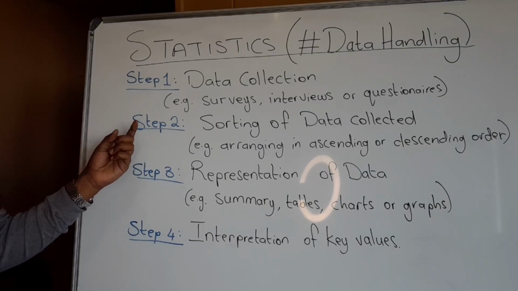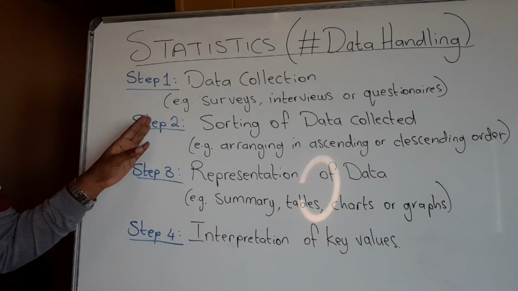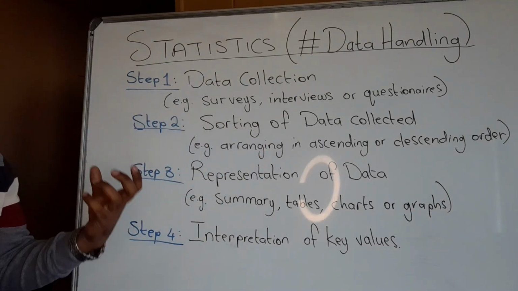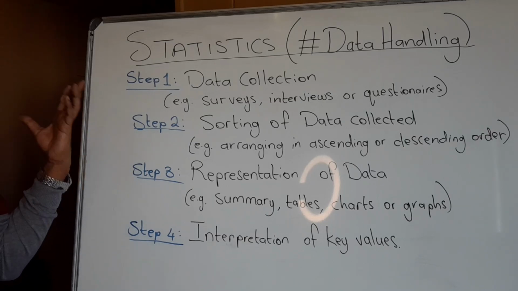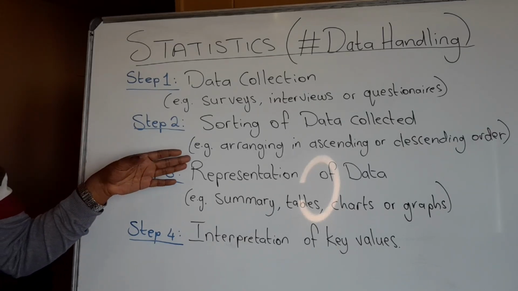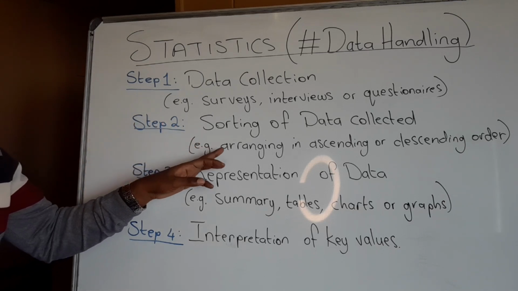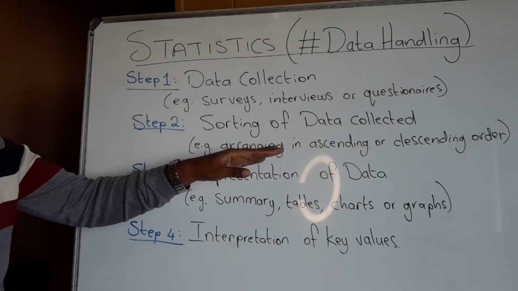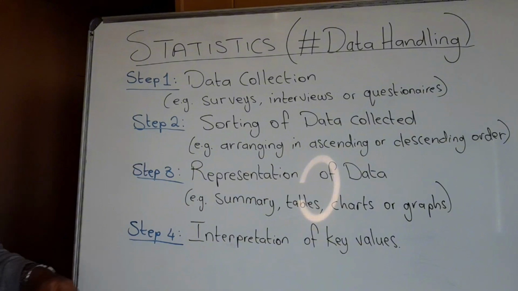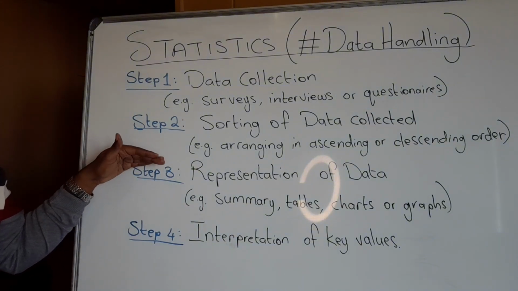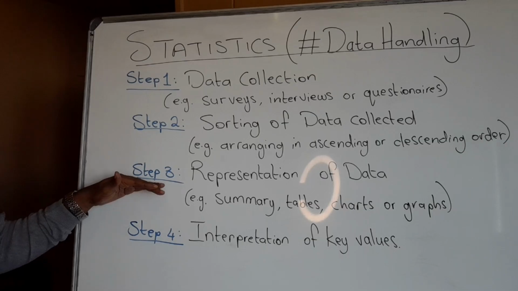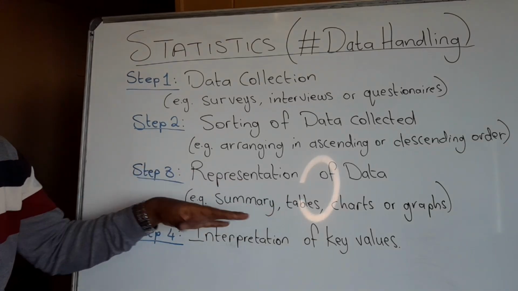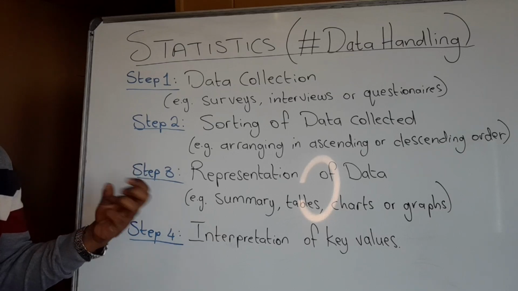Then after that, you would need to go ahead and sort the data in order to make it easier to read. In some general cases, you'd be factoring out unimportant data, but generally we'll be doing arrangement in ascending or descending order for academic purposes. Then once that has been done, we have to represent the data in a way that is easy to read and analyze.